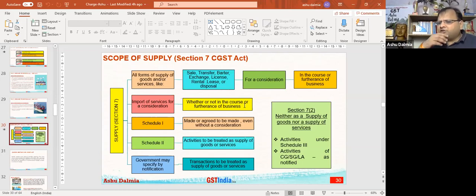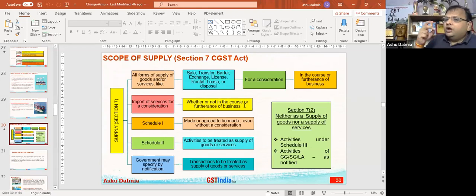For a limited purpose, we go to Section 17 subsection 3 for the reversal of ITC. For that limited purpose, certain transactions are considered as supply. Otherwise, in general parlance, if the transactions are covered in Schedule 3, like salary, that will not be supply per se. So what we have to understand is, if certain transactions are covered in Schedule 3, they will not be supply, then the levy will not be a question.